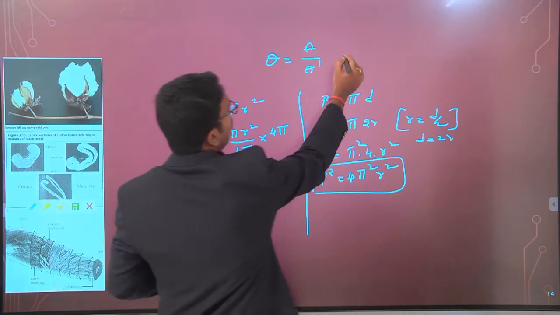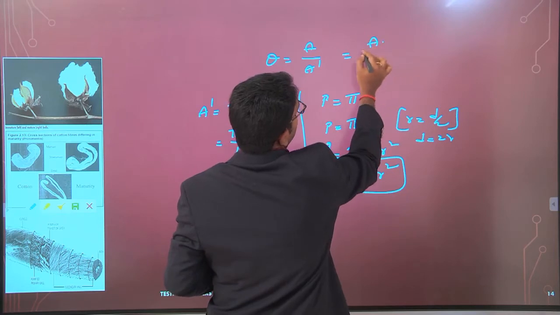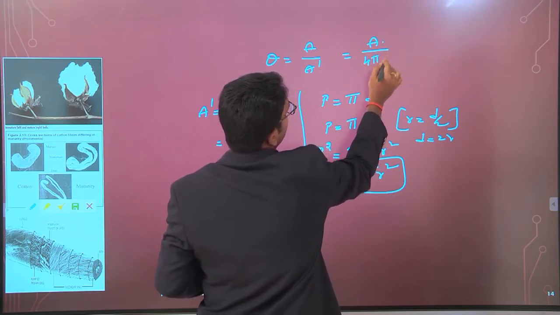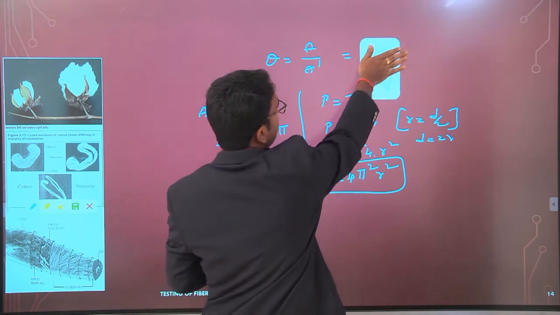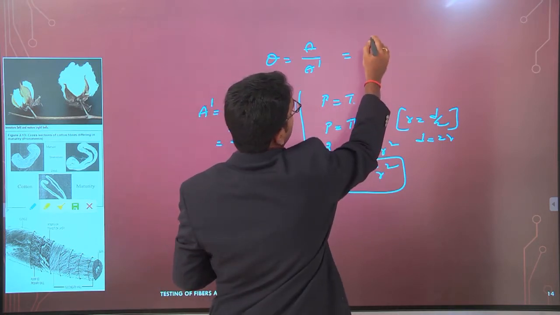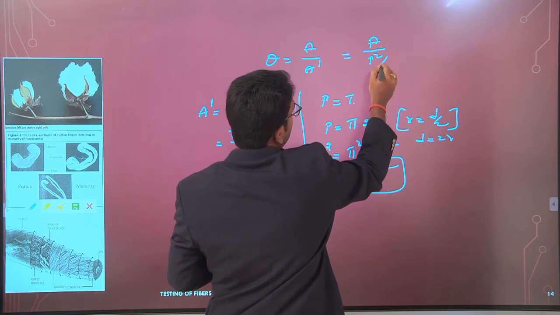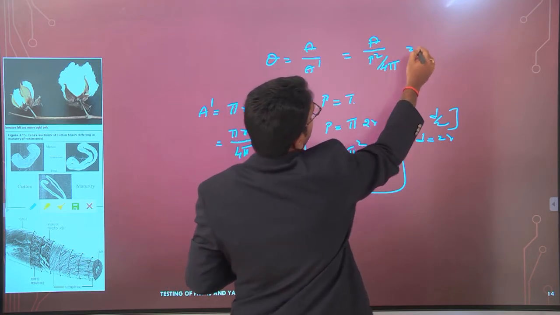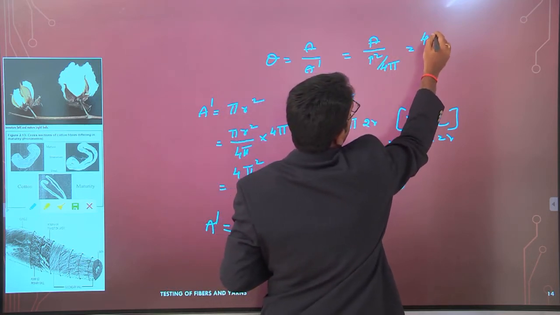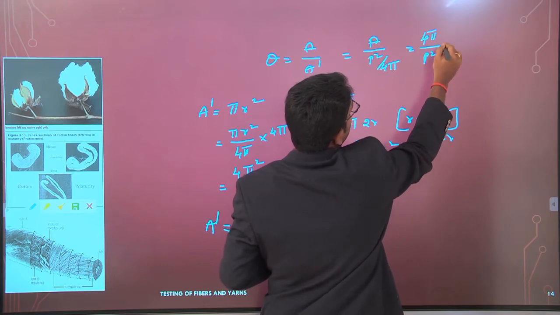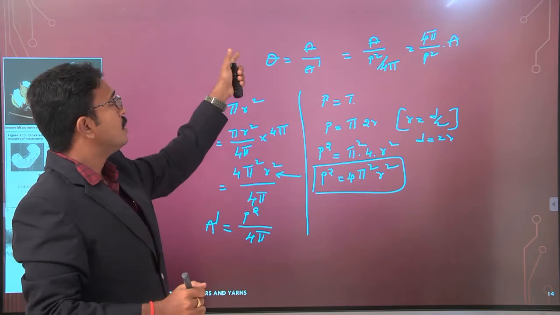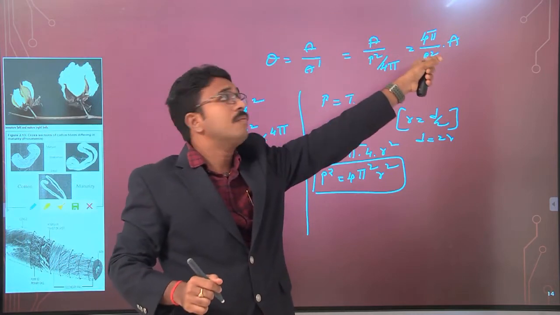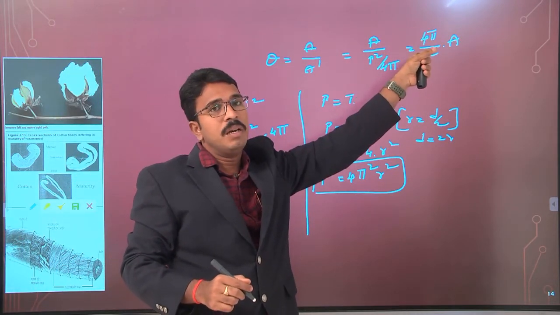Now, instead of A dash, I am writing p square by 4 pi, and now this will go up, that is the numerator 4 pi by p square into A. So the degree of cell wall thickness theta is finally equal to 4 pi A by p square.